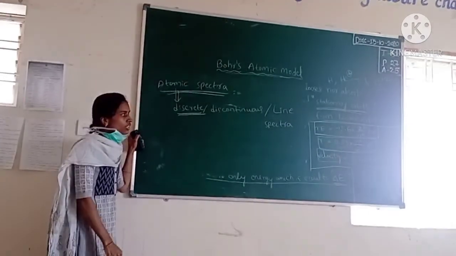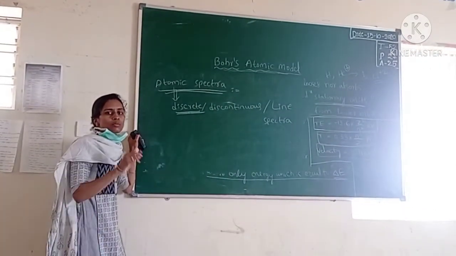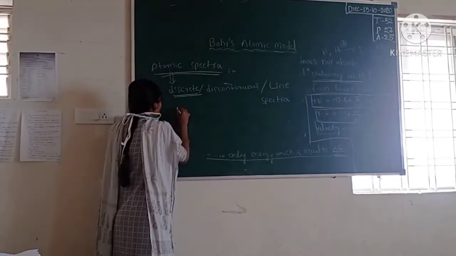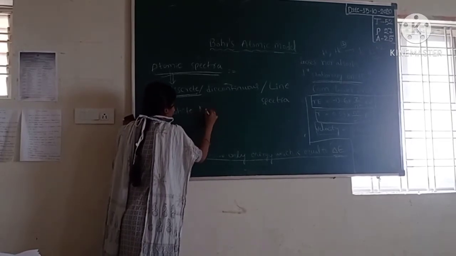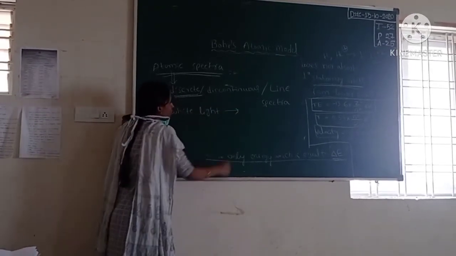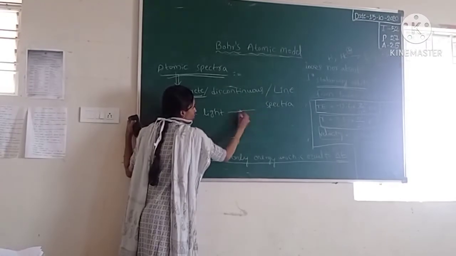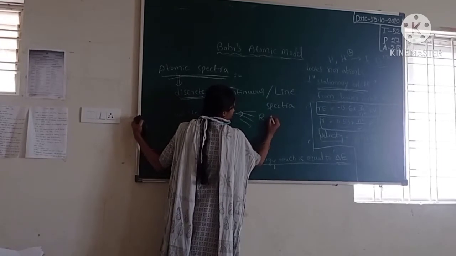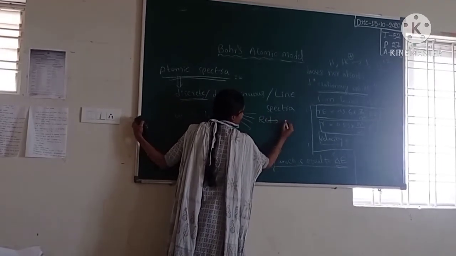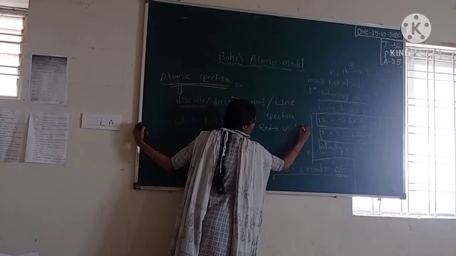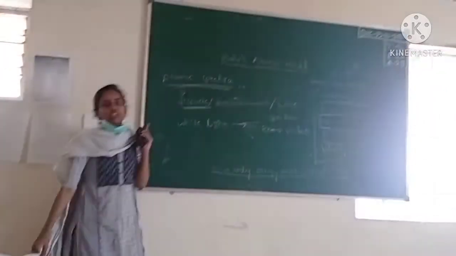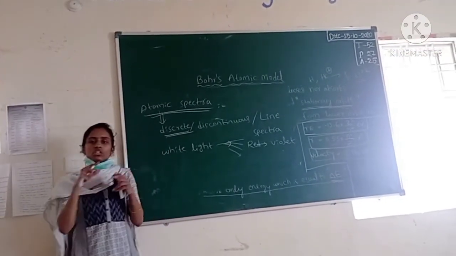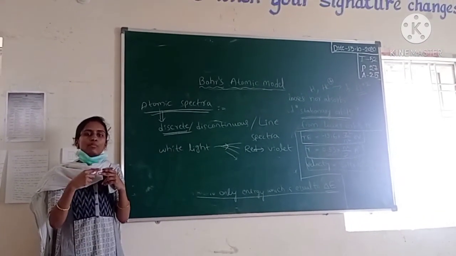What is meant by a discrete spectrum? There is some gap between the spectral lines. Suppose you take white light. When white light spreads out into 7 colors, it ranges from red to violet. If you take the rainbow, you know very well about it. In a rainbow the colors merge, so there is no gap between the colors.